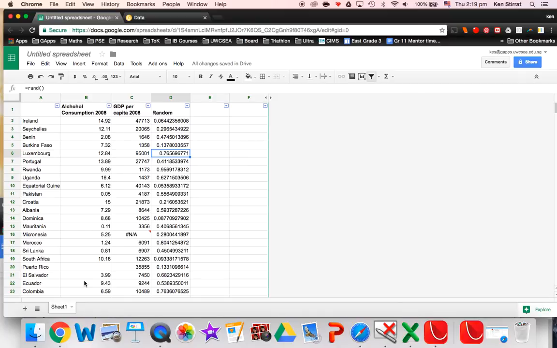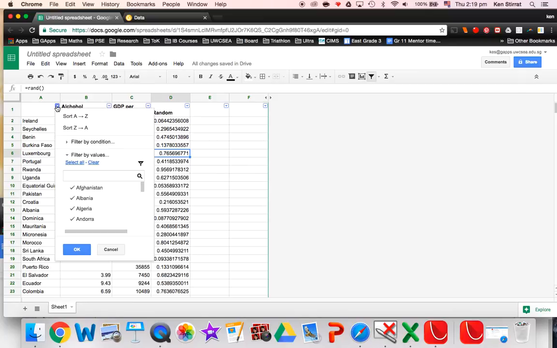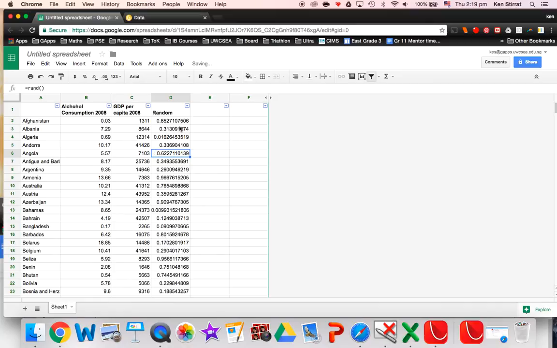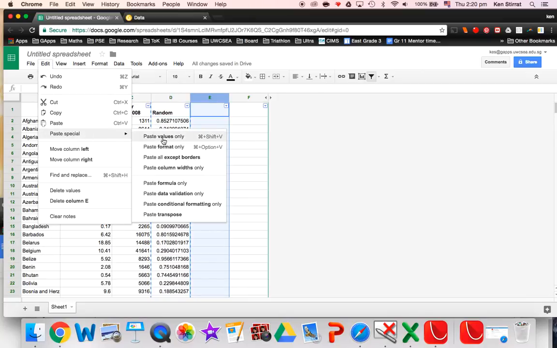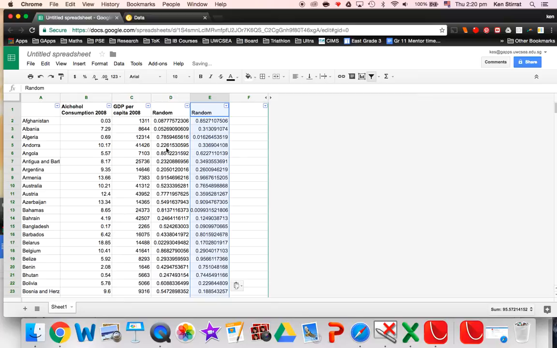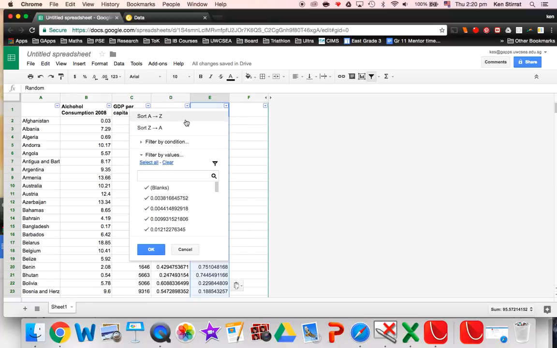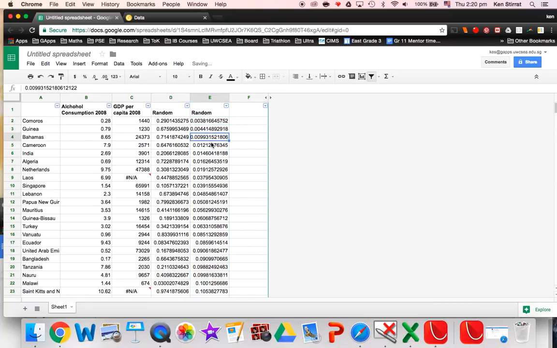That's absolutely fine. If you just don't like the feel of that, then once you've assigned a random number, go back to A to Z. Look, these are randomized again. If you copy this column, Command C, and then do Edit, Paste Special, Paste Values, these random numbers are constantly changing, but these were the random numbers attached to the countries originally. If you now sort this A to Z, look, these are smallest to biggest. These have still changed again, but then just go grab your first 30 countries.